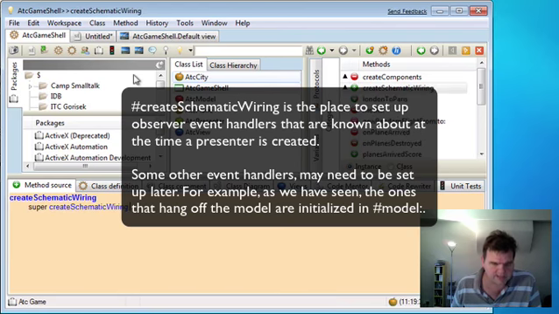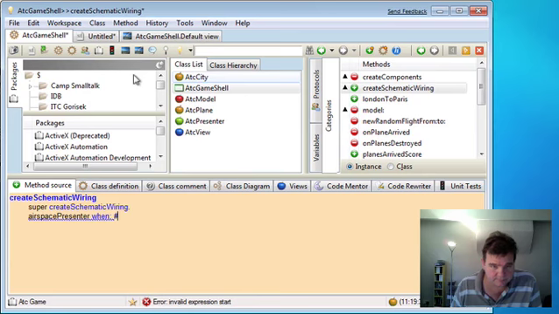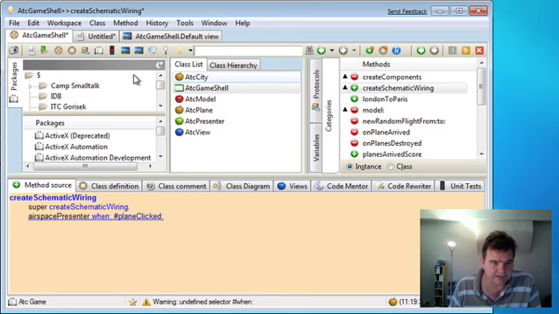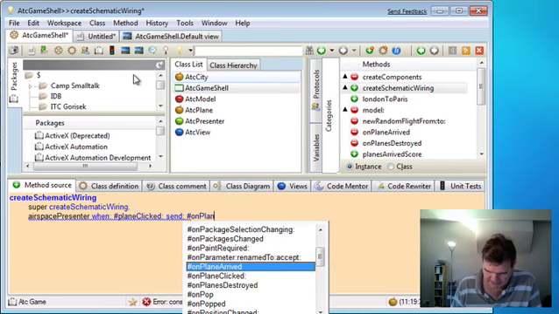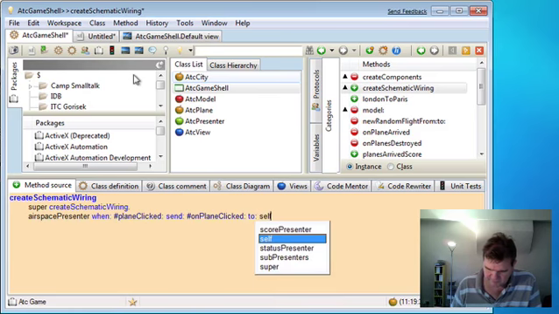Okay, and what we want to do is, with our airspace presenter, when a plane has been clicked, that event will be triggered off the airspace presenter, and we can redirect that as on plane clicked to self.